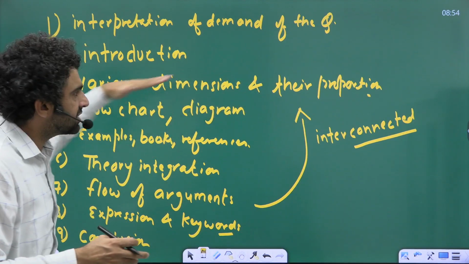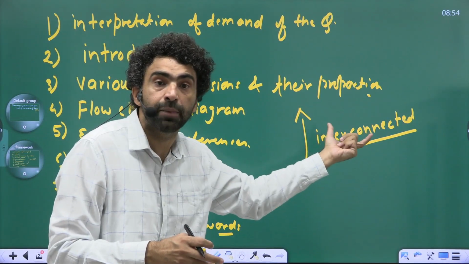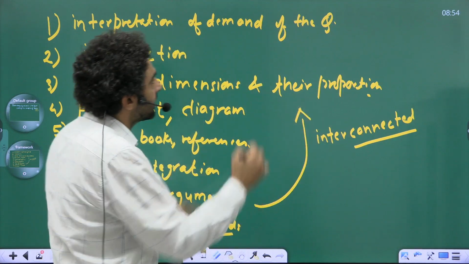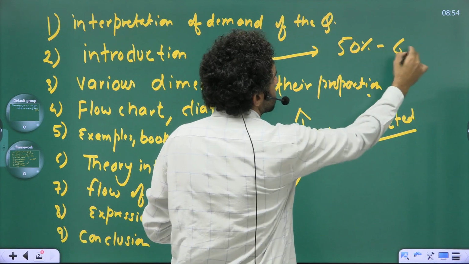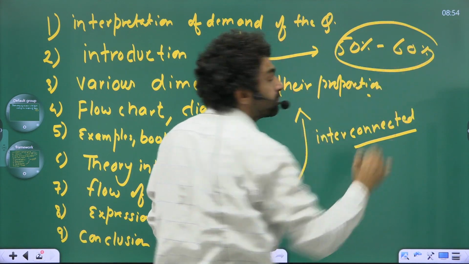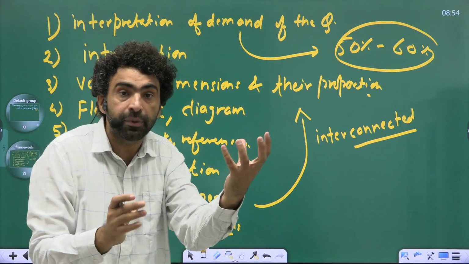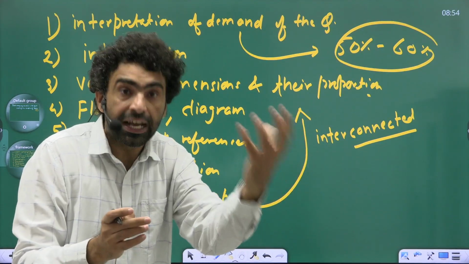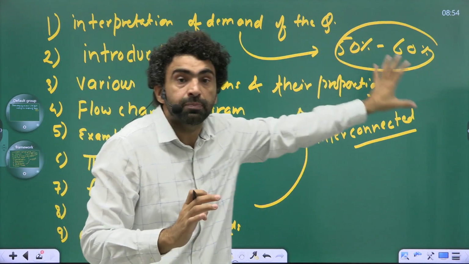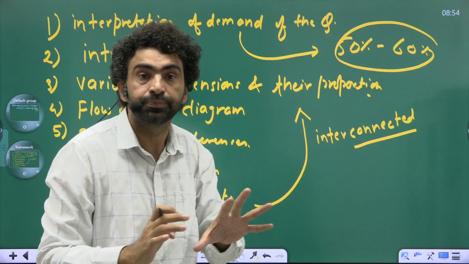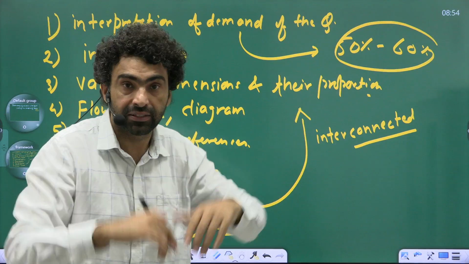And when we are bringing these dimensions, always remember that you have to create the right proportion of those dimensions. The first thing is that we have to focus on the demand of the question by giving it 50 to 60% space in the answer. So here you have to establish that theory of education and theory of justice should cover 50 to 60% space in the answer. Rest of the dimensions, you can create balance.